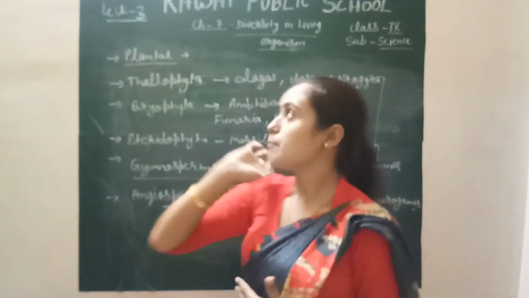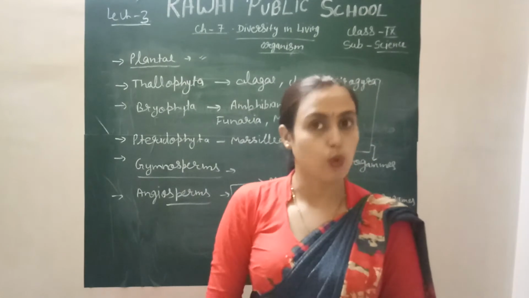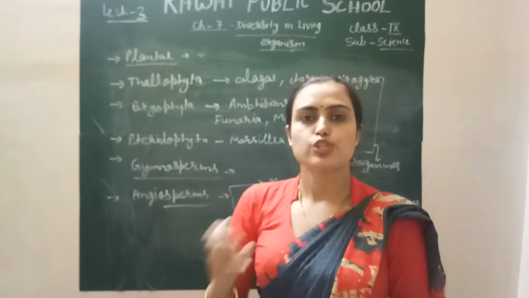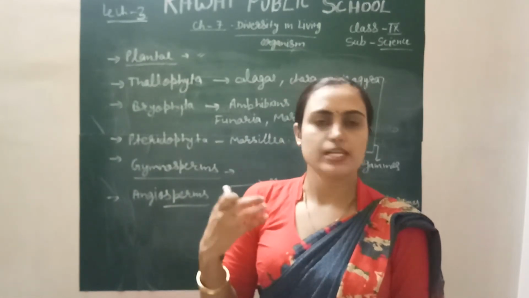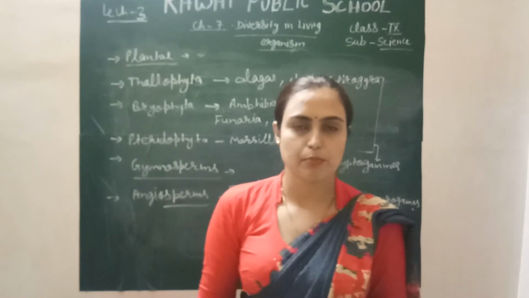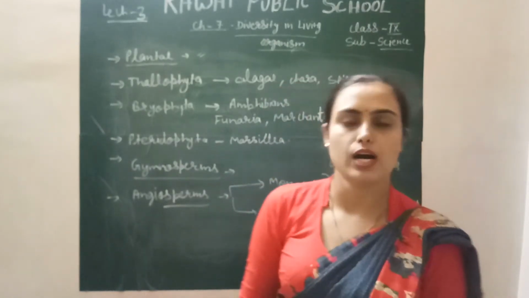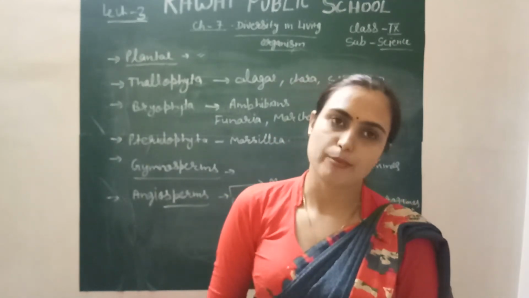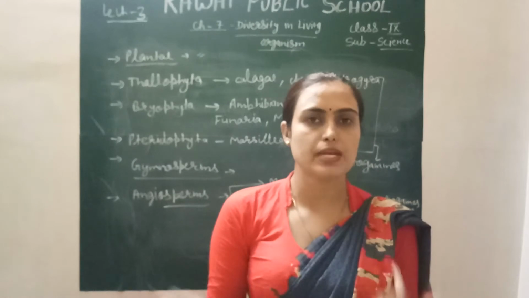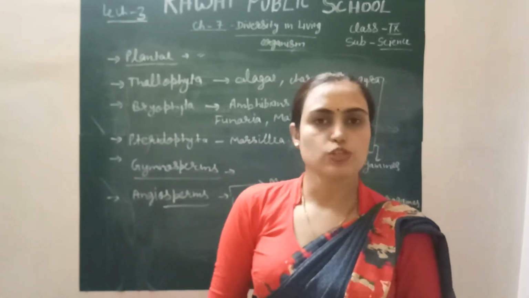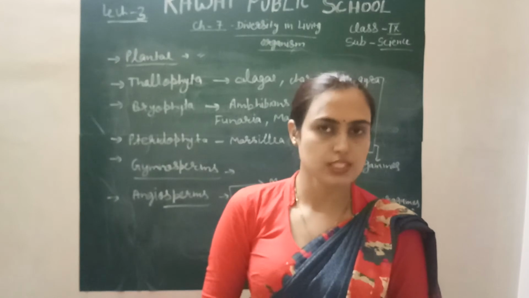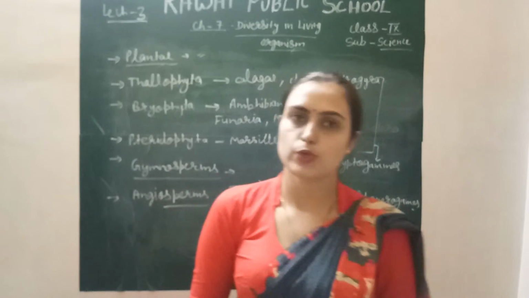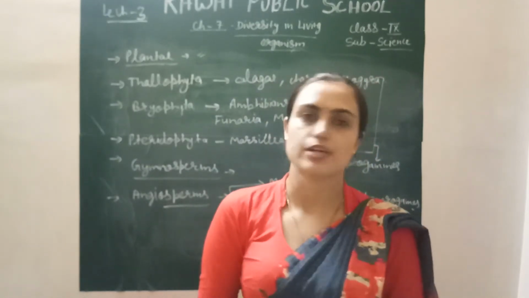You know very well, plants have the capability to synthesize their own food. It means they perform photosynthesis. This is the process of making their own food in the presence of sunlight. The pigment in a plant is called chlorophyll, and using inorganic raw material, they form organic material called glucose. This whole process is called photosynthesis, in the presence of CO2, carbon dioxide, right? So this is the main character of plants: photosynthesis, and they have the capability to synthesize their own food.